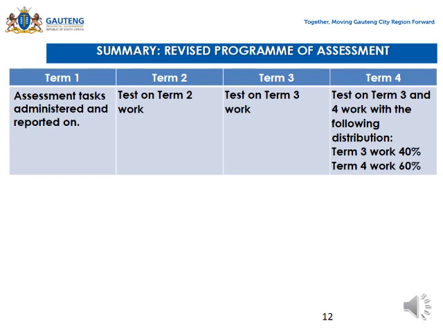In term 2, test on term 2 work only, meaning that when you test learners, you test them on term 2 work only. Right. Let's go to term 3. The same applies. When you test learners, you test them on term 3 work only. Right. In term 4, you test learners on term 3 and term 4 work.